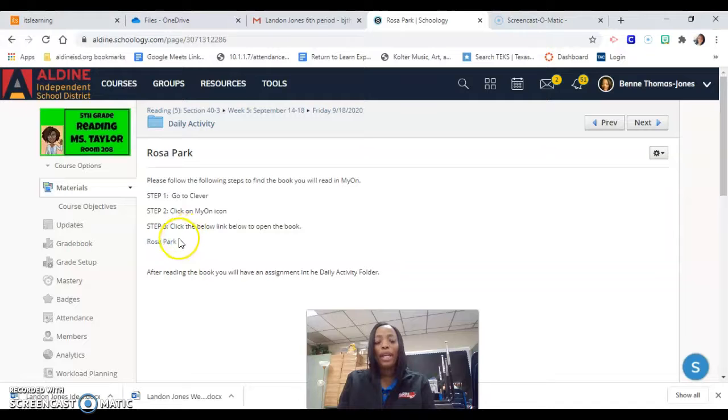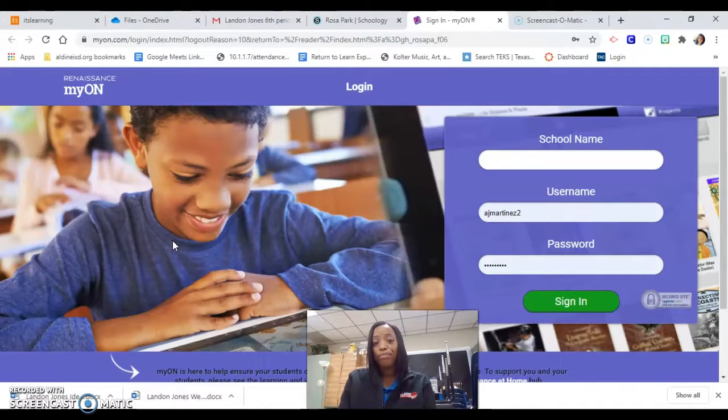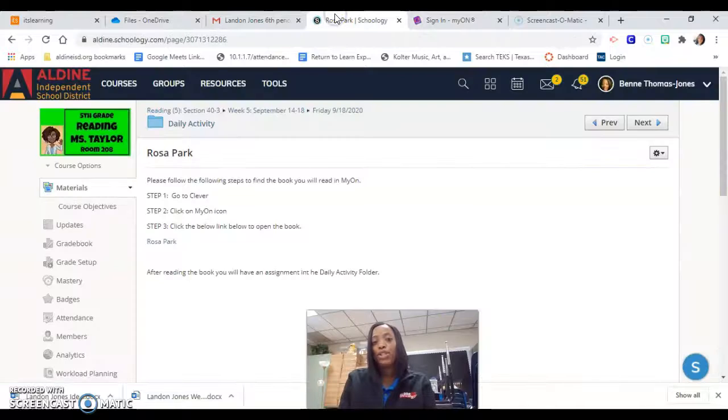After you read the story in Mayan, you will have a short question that you will have to answer. So again, boys and girls, in order to get the book that you need to read, you need to follow the steps. Step 1, go to Clever. Step 2, click the Mayan button. And then once you click the Mayan button and the window opens, then come back to Schoology and click the word Rosa Parks. Once I click the Rosa Parks, see, I don't have Mayan open, so the book wouldn't open. So that's the importance of going to your Clever and opening Mayan. But once you click Rosa Parks right here, the book will open and you will need to read the book, and then you have a short assignment.